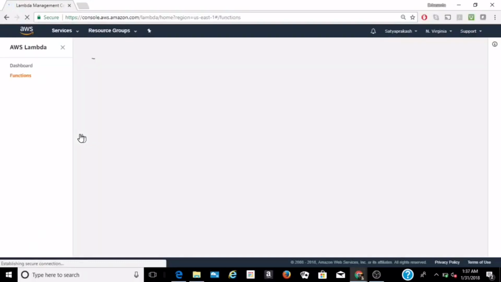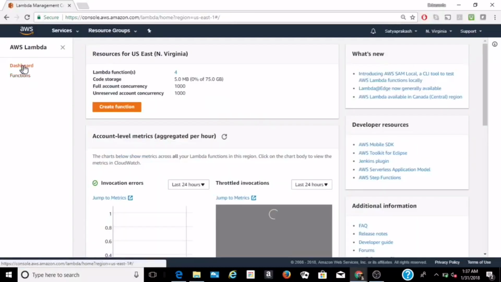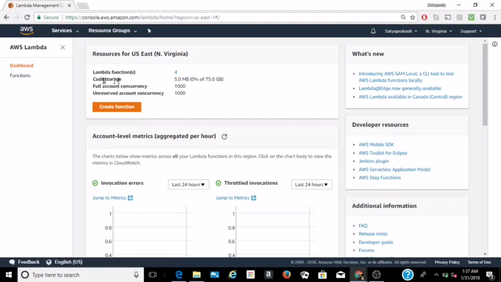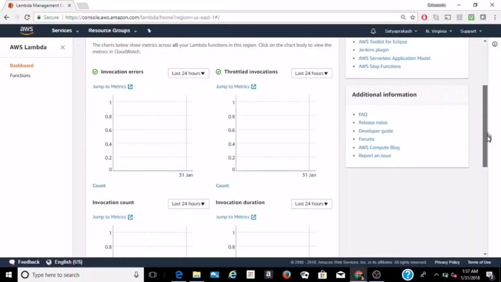Here we can see all the functions we have created. We can click on dashboard. We can see the number of functions created, total storage, and some metrics: invocation errors, throttled invocations, invocation count, invocation duration.